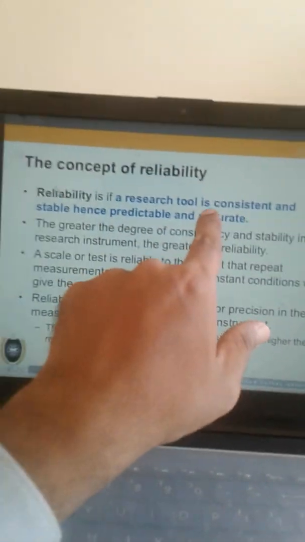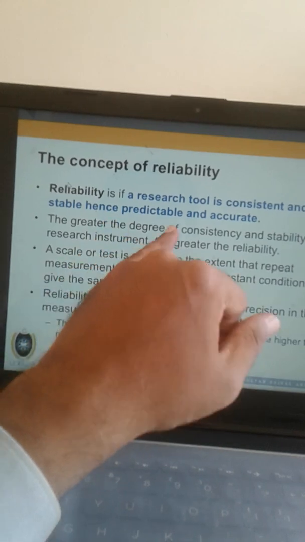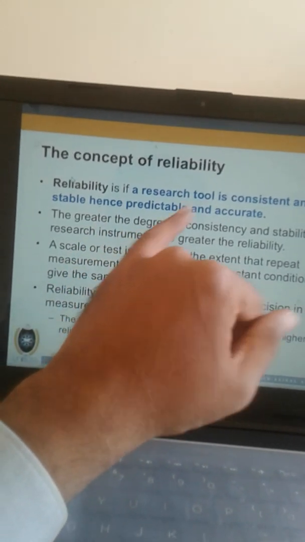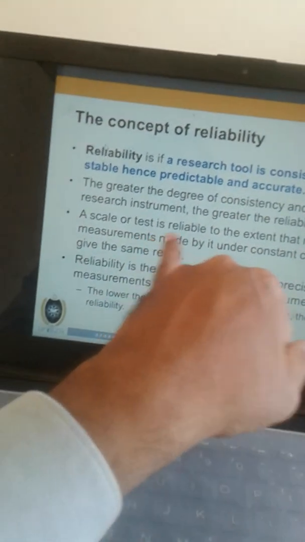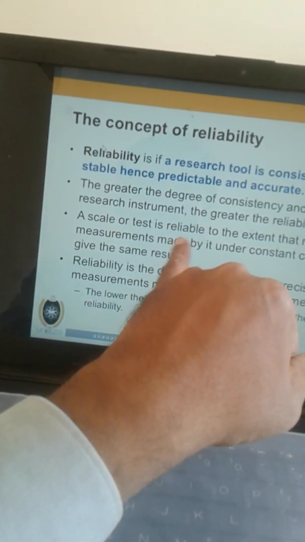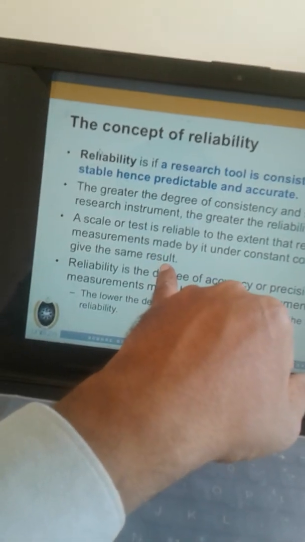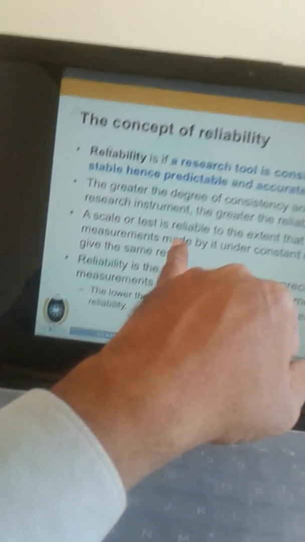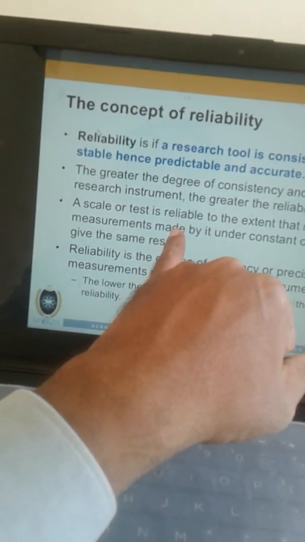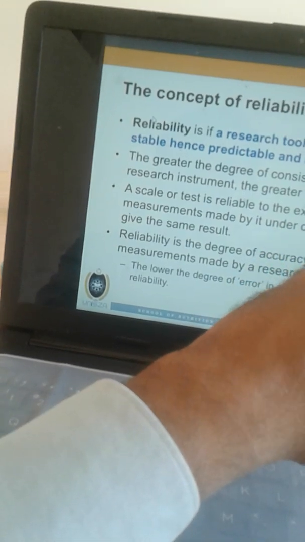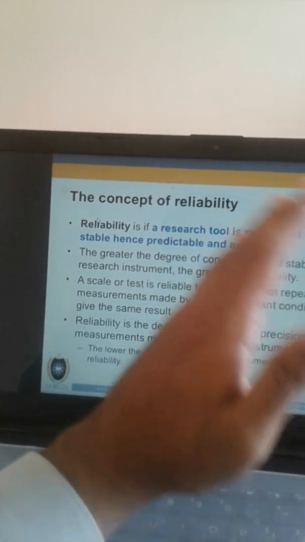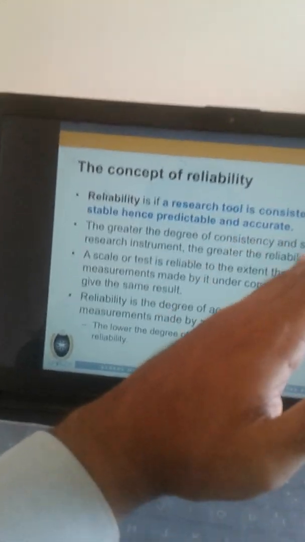Reliability is a research tool which is consistent and stable, hence predictable and accurate. The greater the degree of consistency and stability in a research instrument, the greater is the reliability. A scale or test is reliable to the extent that repeat measurements made by it under constant conditions give the same results. So whatever I had told earlier, the same thing is mentioned here. After the repeat measurement also, if the test results are the same, then the instrument is reliable.